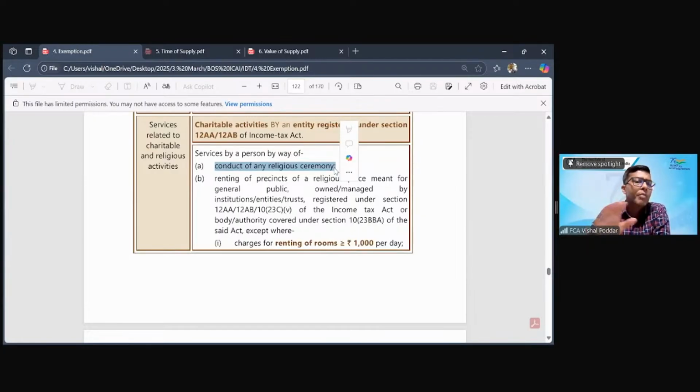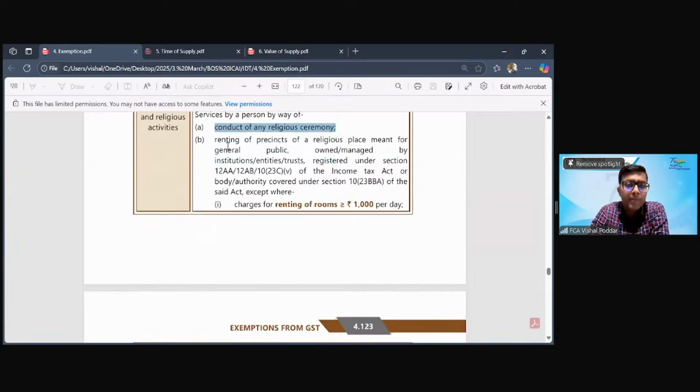Here, there is no requirement of that person being a registered entity under 12A, 12AB. That is for the other part. Then we come to the second part, where you are engaged in the service of renting. Renting of what? Renting of the premises. Premises means the whole premises. Belonging to whom? Belonging to a religious place.